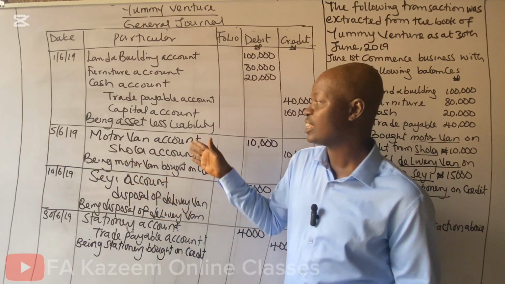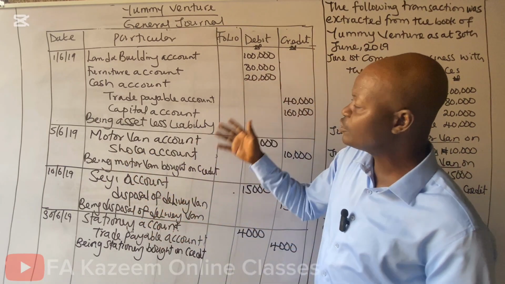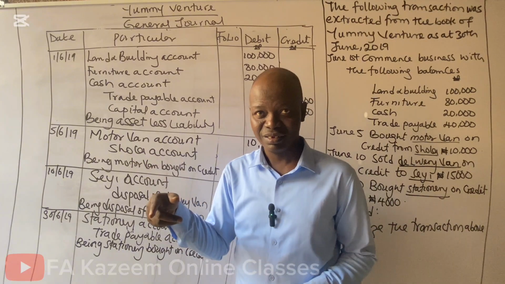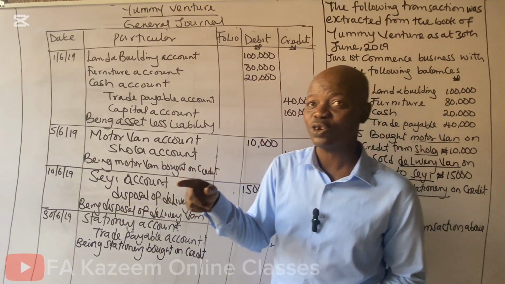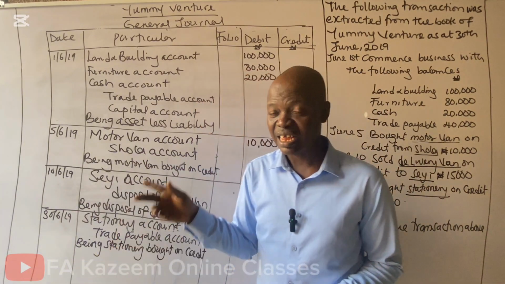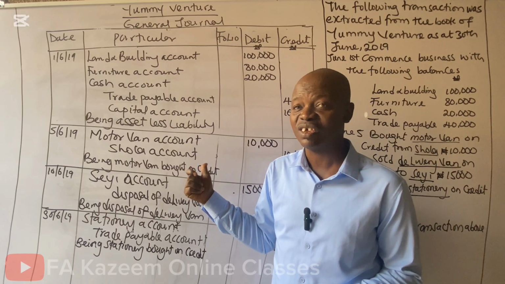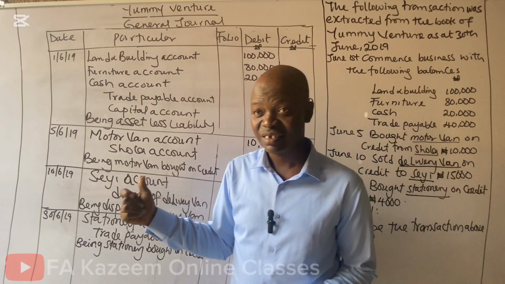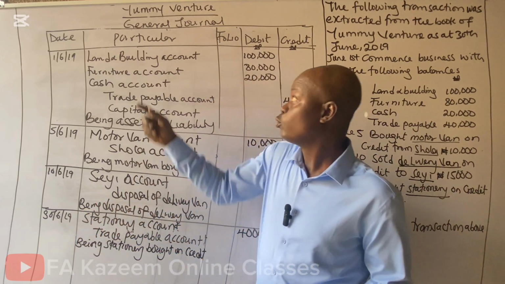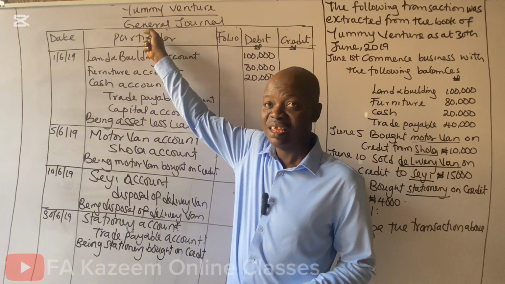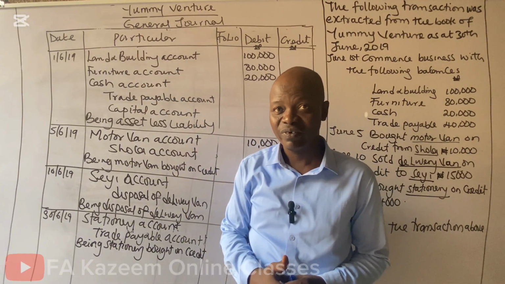What's the importance of this general journal? General journal will lead us to the next topic. And our next topic is correction of errors. If you look at it, one of the uses of the general journal is to correct errors. Meaning, we'll be using this general journal in our correction of errors.